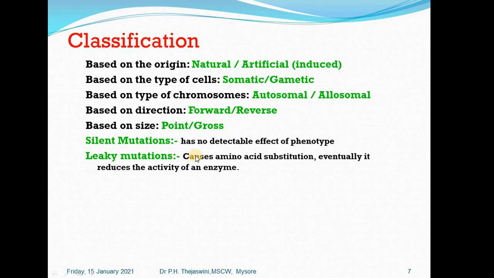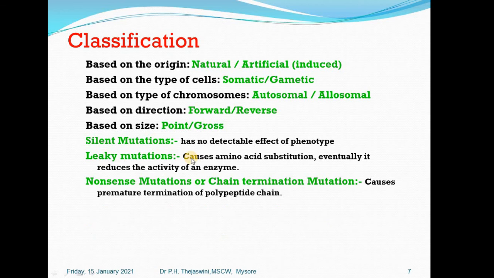By chance, if any alteration in the genetic makeup causes an amino acid substitution which eventually ends up reducing the activity of the enzyme or the protein or any other biomolecule, such a case we call leaky mutation. In leaky mutation, there will be alteration or deterioration of the function of that particular mutant.